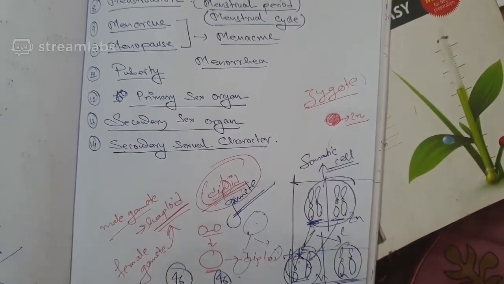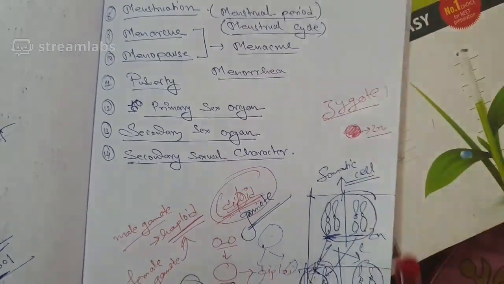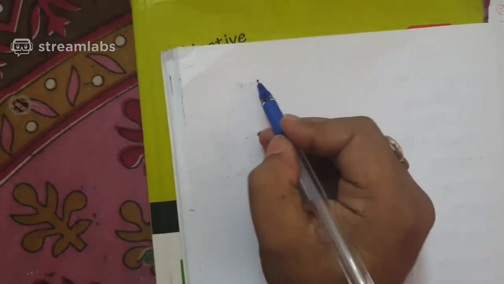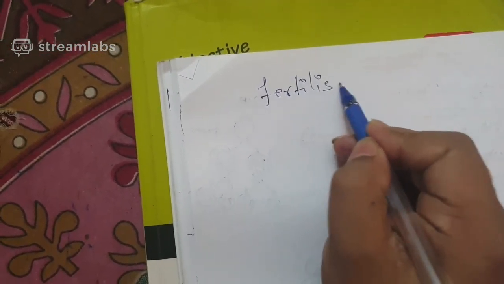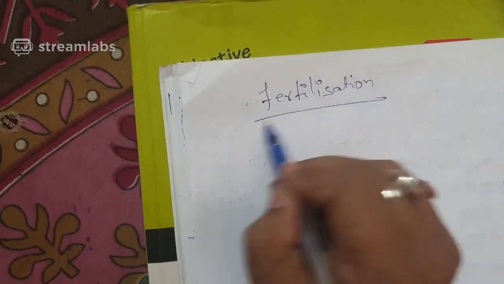Now, in the case of fertilization, I want to elaborate a little bit, because I need your understanding to be very clear.